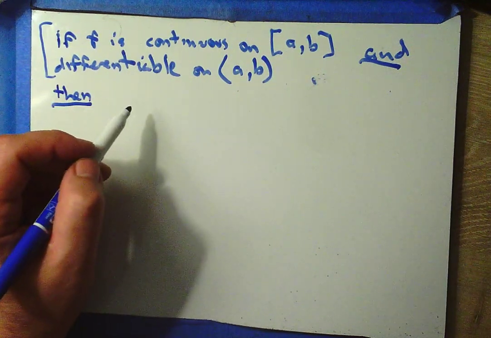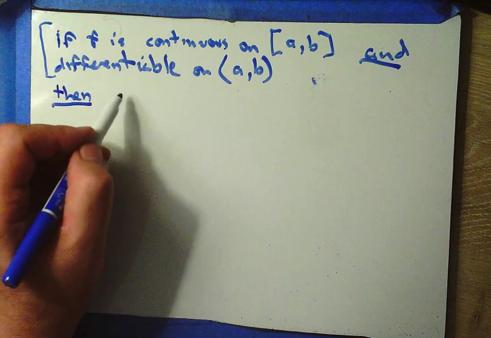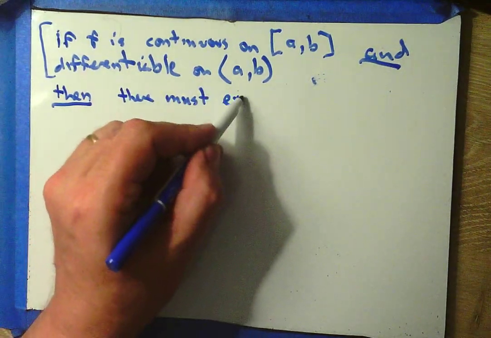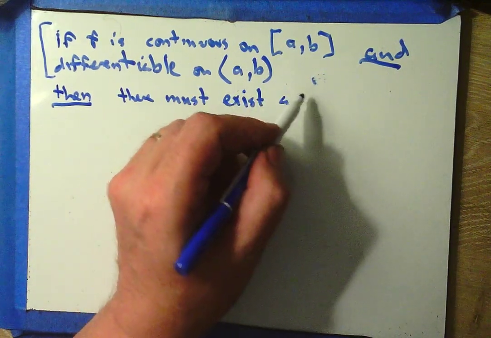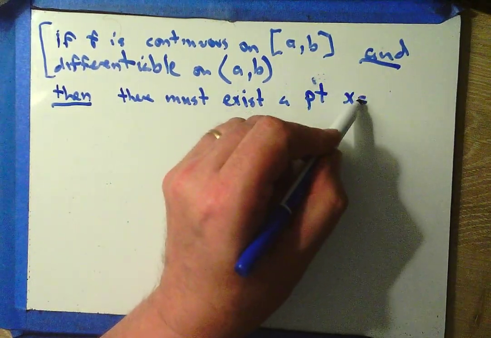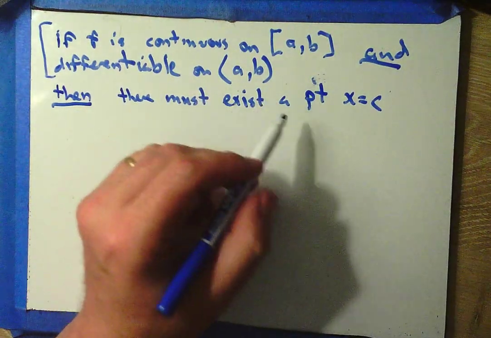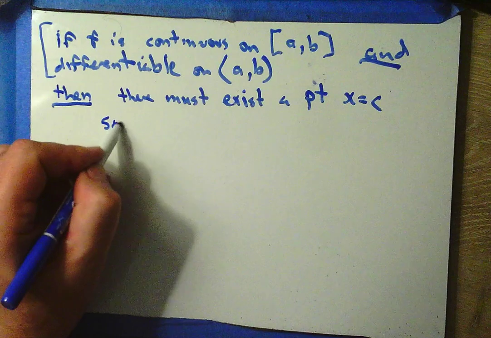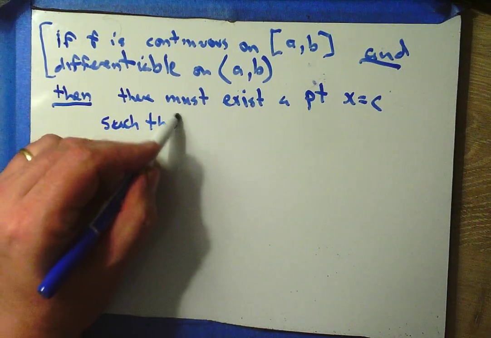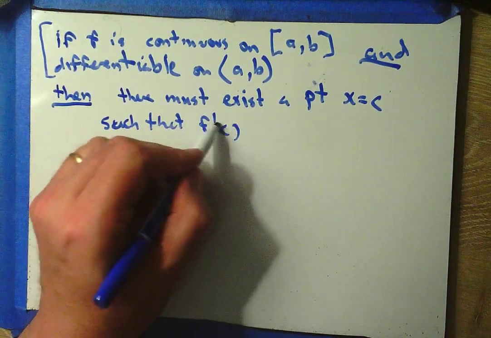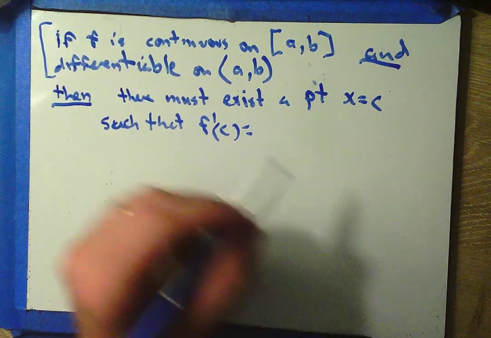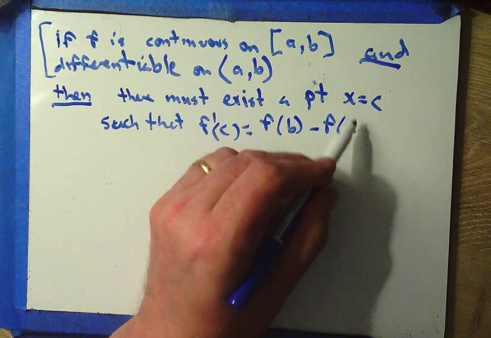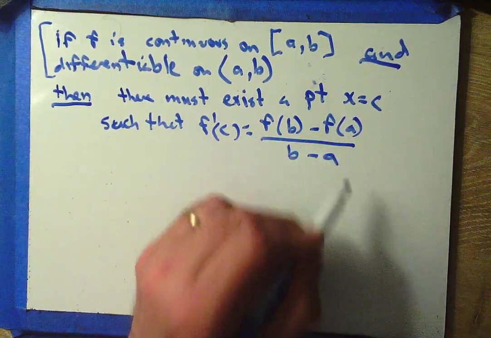Well, then if these things, then there must exist a point x equals c, at least one point x equals c, such that f prime at c is equal to the average rate of change, f of b minus f of a over b minus a.